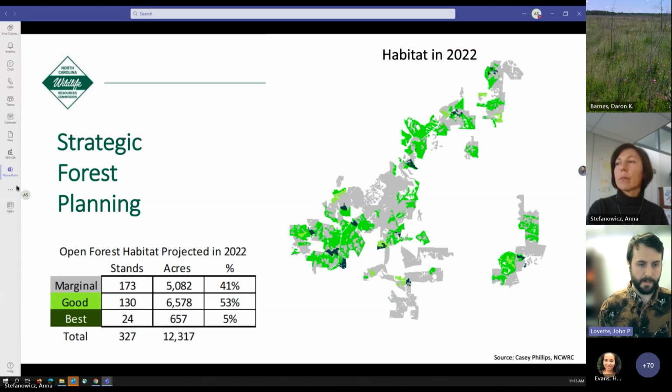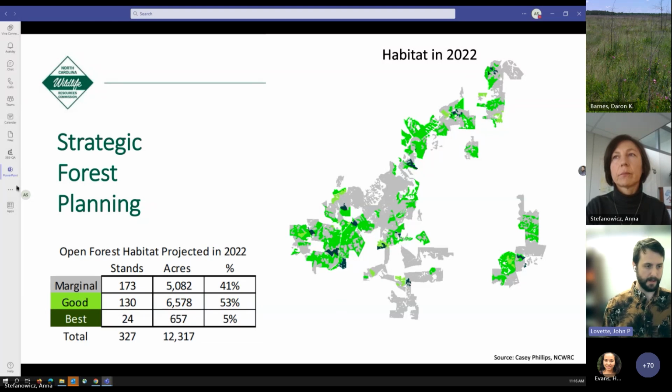So this is the R. Wayne Bailey Caswell game land habitat in 2022 as it relates to species that prefer open forest habitats. A lot of this was developed around the conversations that we've had about developing a small game focused game land. Based on the model that Casey developed, habitats were separated into marginal, good, and best habitat quality, the current level in 2022. And you can see the breakdown there. The scaling from gray as marginal to dark green as best habitat under the current condition.